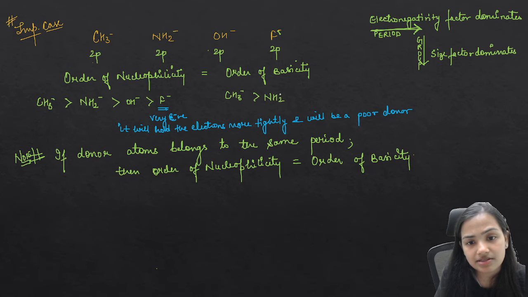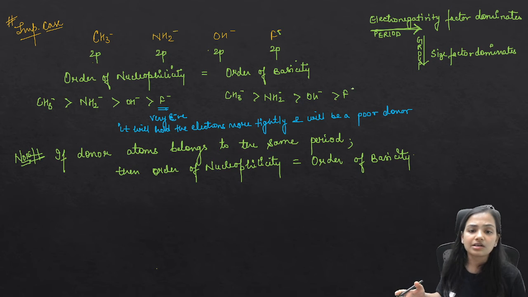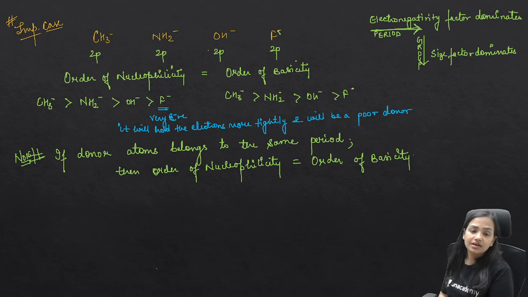The same reason, then NH2 negative, then OH negative, then F negative. Why the same reason? Because if CH3 negative accepts the proton, it will form a stable bond. But F negative will not even try to give the electron pair to the H positive. They are all 2p, 2p, 2p, so the 2p-1s bond is going to be the same. The strength is not going to be much different, and the bond length is going to be the same.